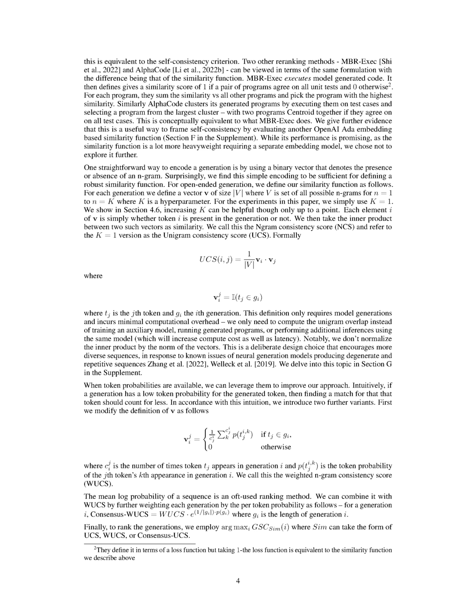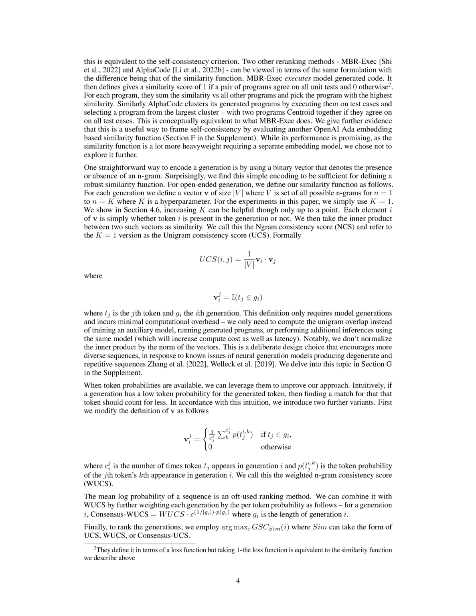We can also use an OpenAI ADA embedding-based similarity function, which shows promise, but it requires a separate embedding model, so we decided not to explore it further. A simple way to encode a generation is by using a binary vector that indicates whether an n-gram is present or not. We found this simple encoding to be enough for defining a robust similarity function.